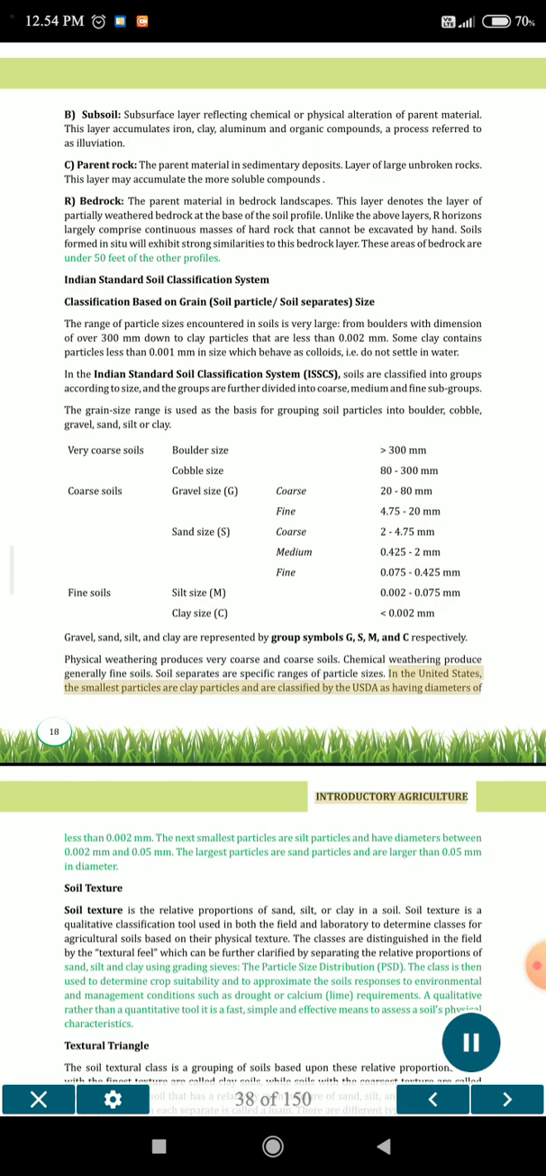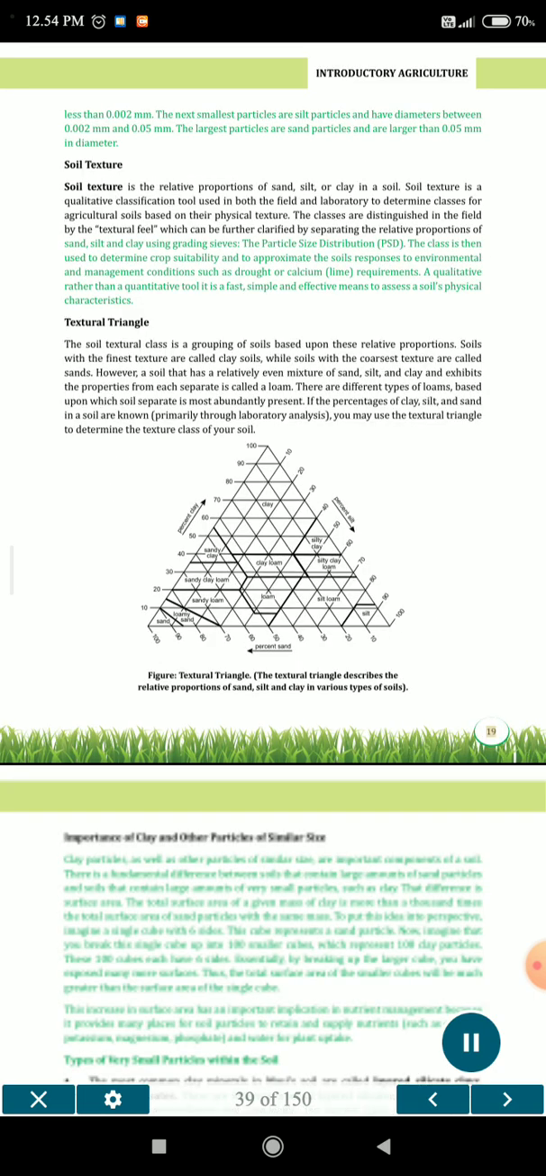Soil separates are specific ranges of particle sizes. In the United States, the smallest particles are clay particles and are classified by the USDA as having diameters of less than 0.002 mm. The next smallest particles are silt particles and have diameters between 0.002 mm and 0.05 mm. The largest particles are sand particles and are larger than 0.05 mm in diameter.